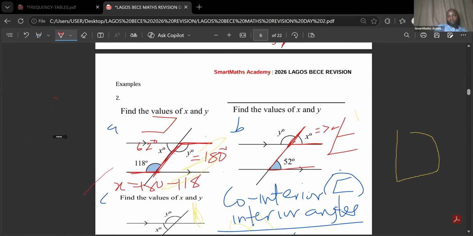Then Y, you see Y and X, they are on a straight line. So which means when you add them together, it will give us 180. And we have known the value of x to be 52. So to know the value of y, we subtract 52 from 180. And that will give us what? 128. All right, so that is that on this one.